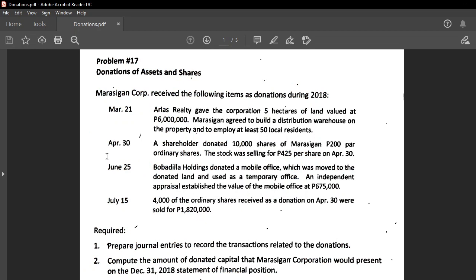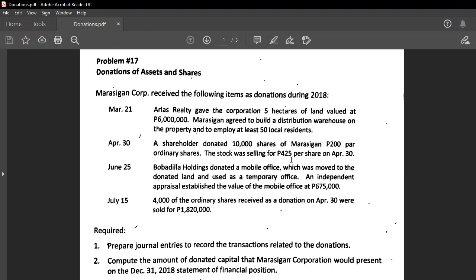Next, on April 30, a shareholder donated 10,000 shares of Marasigan, 200 par ordinary shares. So this time, a certain shareholder wants to donate his 10,000 shares, which are his shares of the Marasigan Corporation. From my point of view as Marasigan, I have a shareholder, and this shareholder wants to donate the shares that he bought from me. So it's as if he bought them and then donated them back to me. If that's a donation, I gave nothing in exchange. The stock was selling at 425.